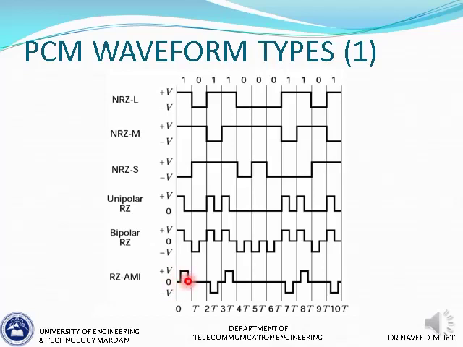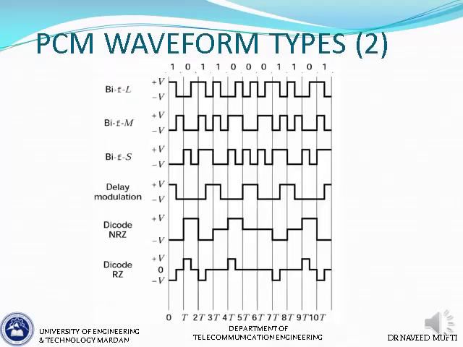So the pulses do not start from the start of the bit interval. That is what you have to remember about RZAMI. So this is the end of the RZ group. Now we will move on to the next slide to discuss more PCM waveform types.